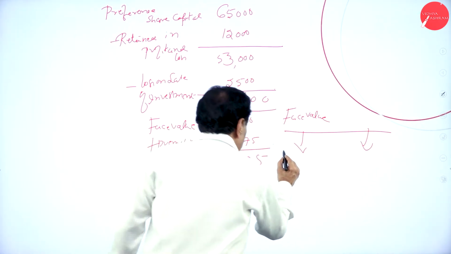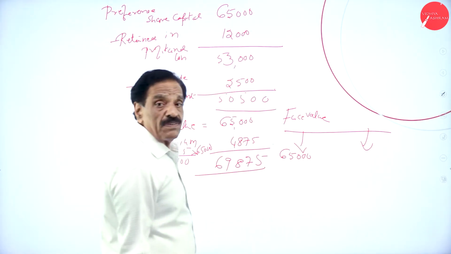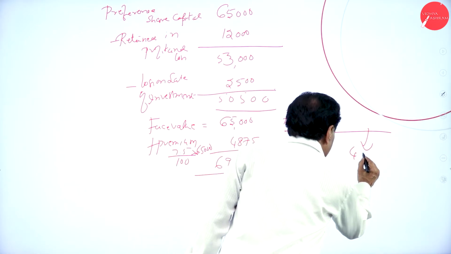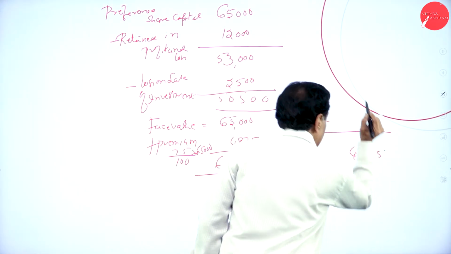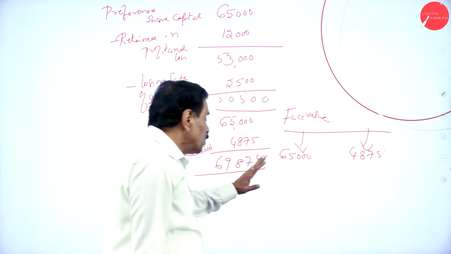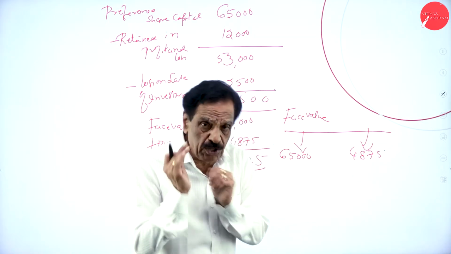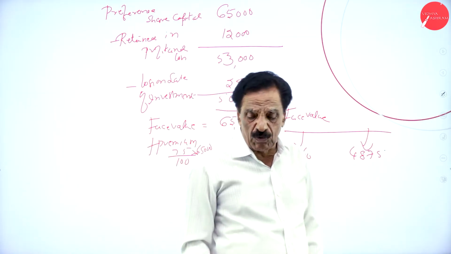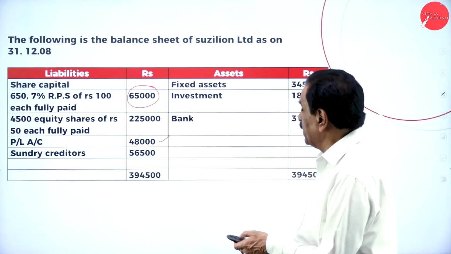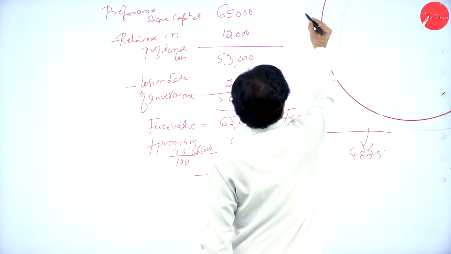Out of 69,875, your face value is 65,000. Your premium is 4,875. So here your face value, there is no number of shares to be issued. How much profit and loss account can be utilized, the problem says. If you see your profit and loss account, you have got 48,000. Profit and loss.